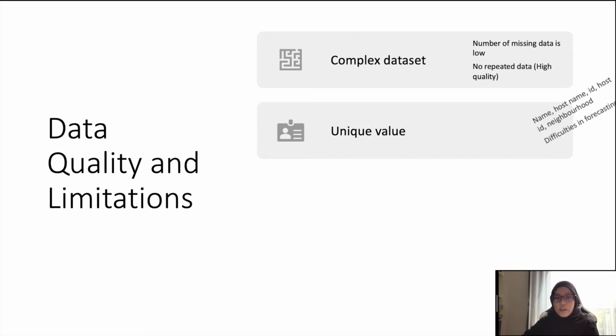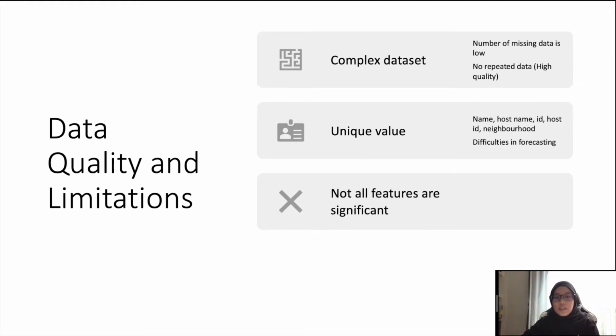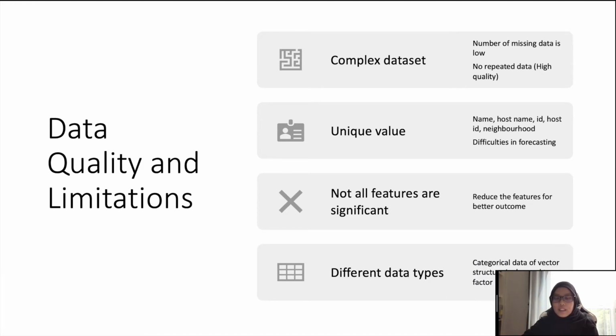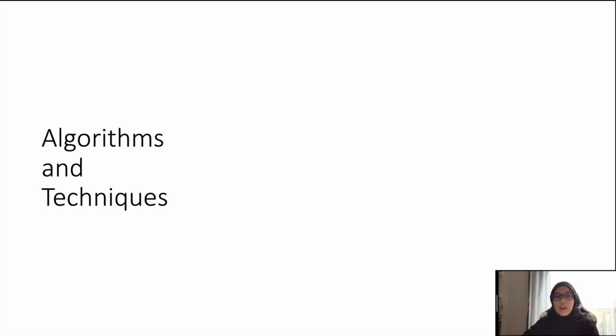We also had quite a number of unique values which came from features such as name, hostname, ID, and many more. So this will cause difficulties in our forecasting. Hence, not all the features are significant, so we would have to reduce the features for better results in our forecasting. Last but not least, we had different data types, such as categorical data in a vector form instead of a factor form.